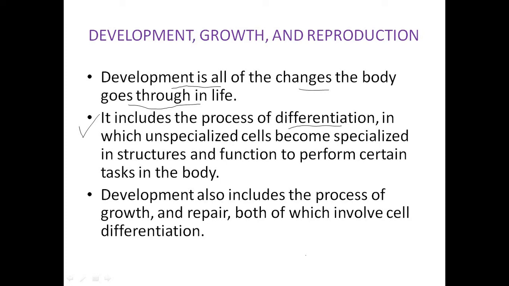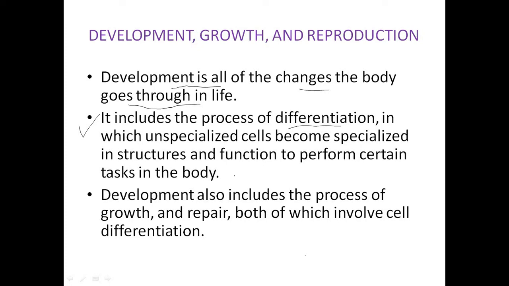Unspecialized cells means a single cell zygote. It doesn't differentiate into any specialized organs. It divides repeatedly and becomes specialized in structure. That means it develops into our 11 types of organ system, like integumentary, muscular, nervous, so on.